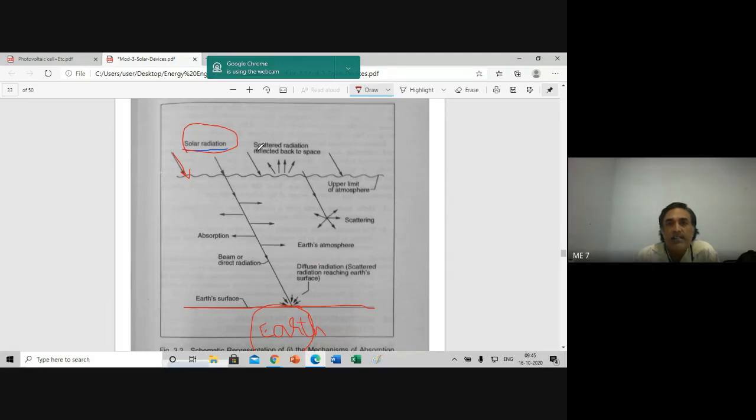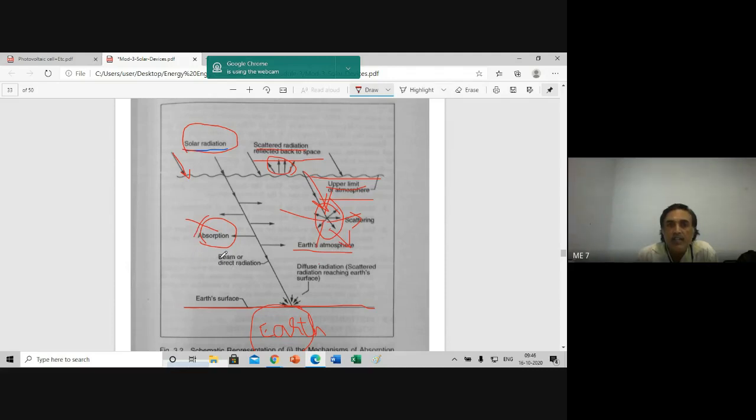This is scattered radiation reflected back to space. This radiation is not available for use, but we can measure that one. This is the upper limit of the atmosphere. After passing through the upper limit of the atmosphere, it scatters in this way. So this is the Earth's atmosphere, and some will be absorbed. This absorbed radiation is not available.